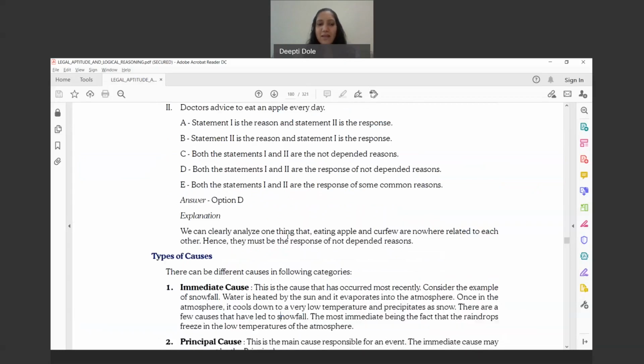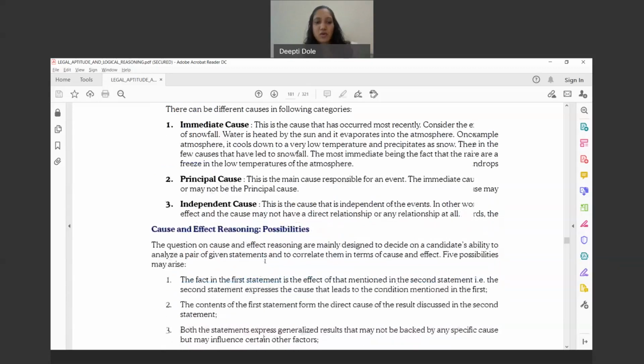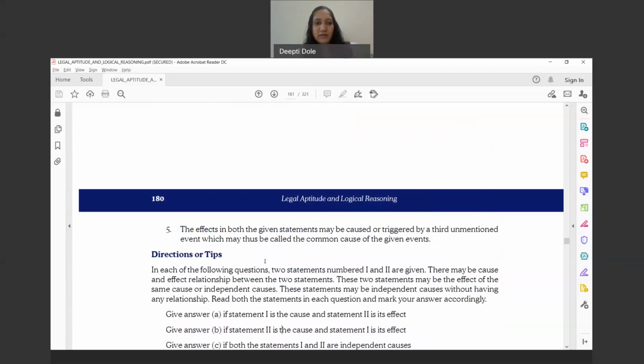So the types of causes: it can be an immediate cause, where the cause has occurred most recently. Principal cause is the main cause, that is, the main reason why that event has happened. And independent cause is where the effect and cause may not have a direct relation. It may not be directly related, but it is an independent cause as such. So there is no direct relationship between the two things. So we see the examples over here.